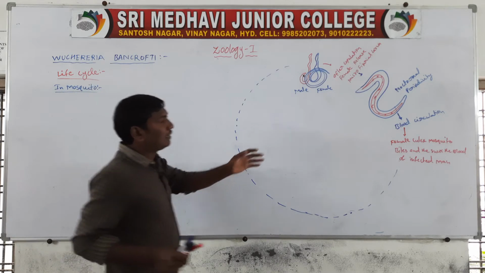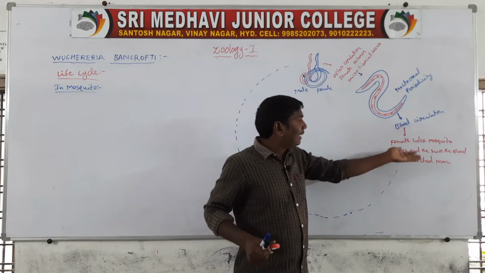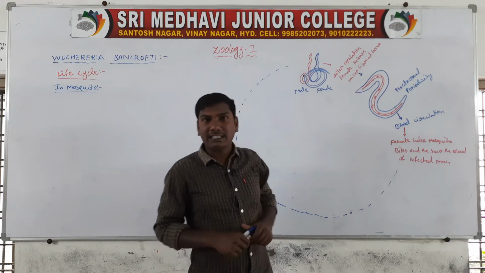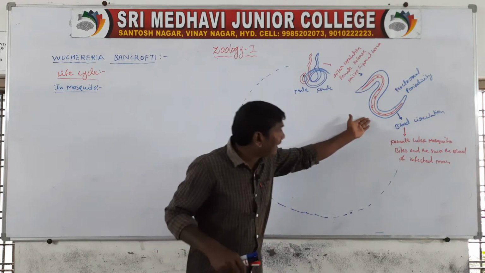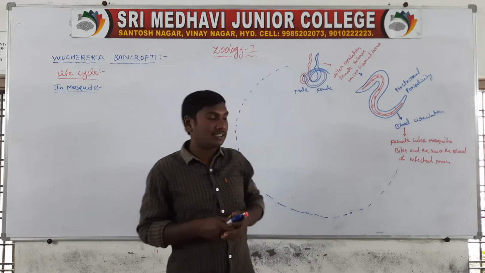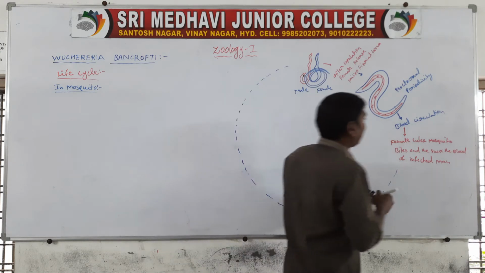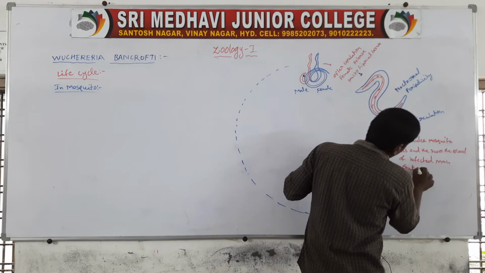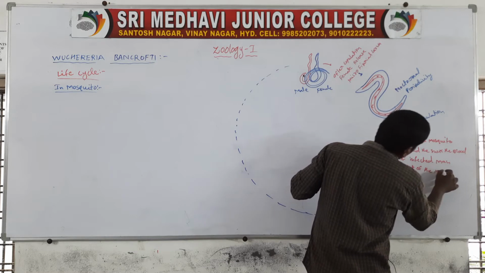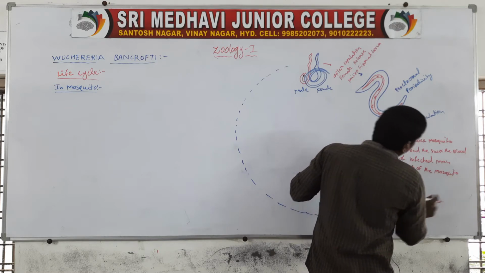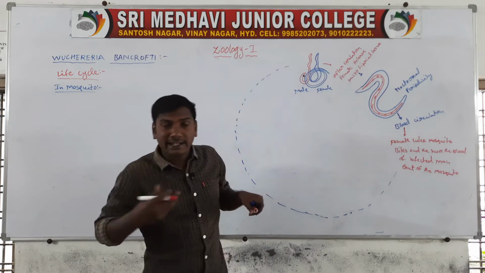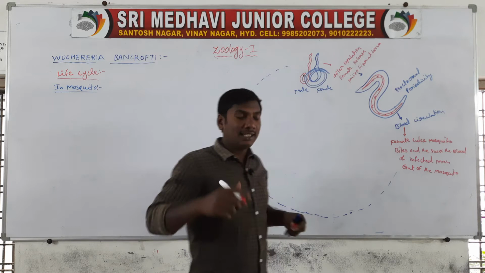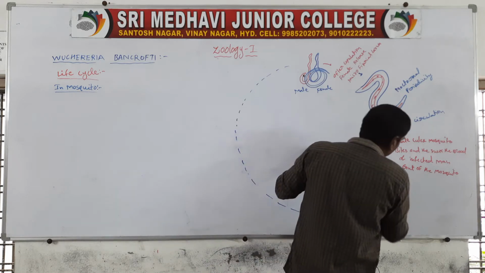The first step: the female Culex mosquito bites an infected man and sucks up his blood. The microfilaria larva stages reach the gut of the mosquito, which means the alimentary canal. This takes two to six hours.